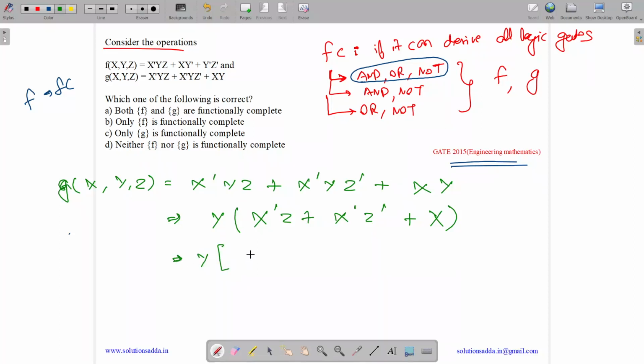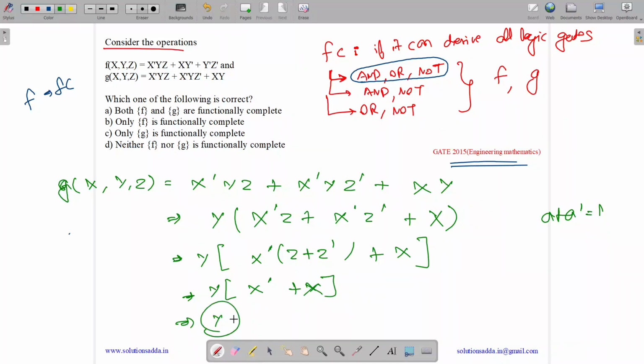Now taking x' as common, we get y(x'(z + z') + x). So a plus a complement is always 1, so we get y(x' into 1 plus x). And x plus x' is always 1, so we get y.